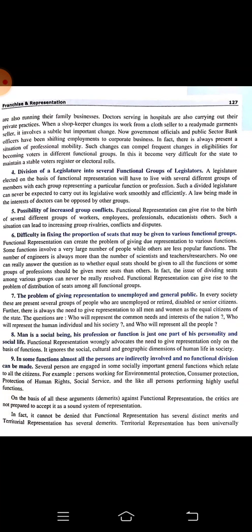So though we have territorial representation, in the Rajya Sabha we again have a few who have excelled in their field. These 12 nominated members of the Rajya Sabha are, we can say, functional representation also. What are the duties of these representatives?